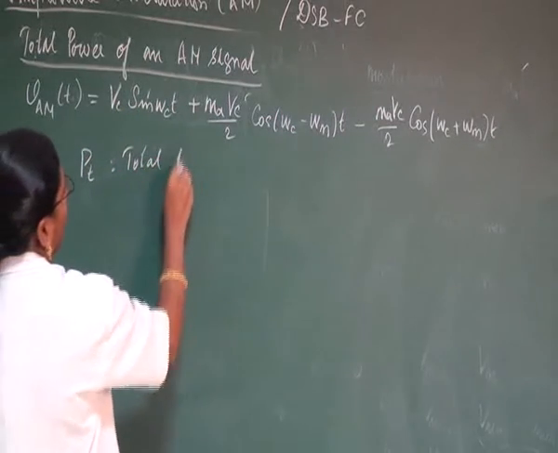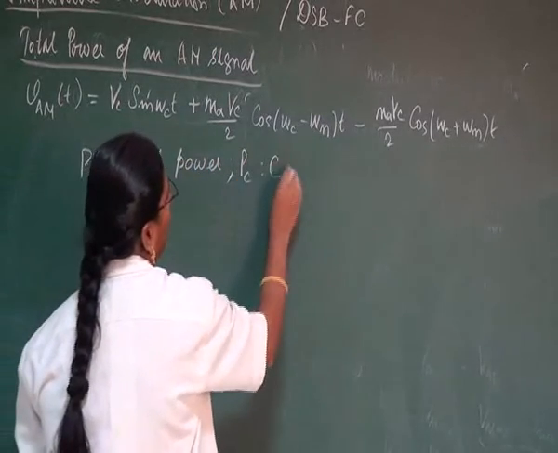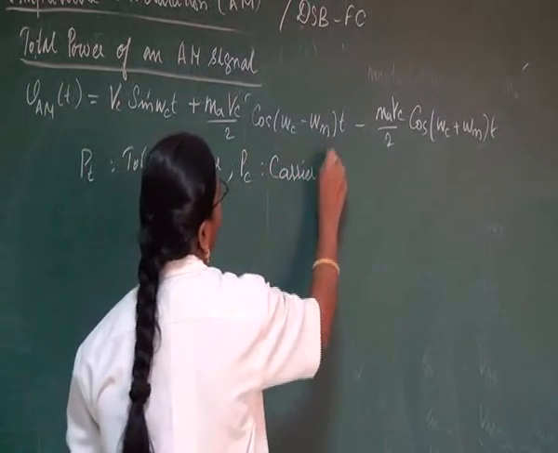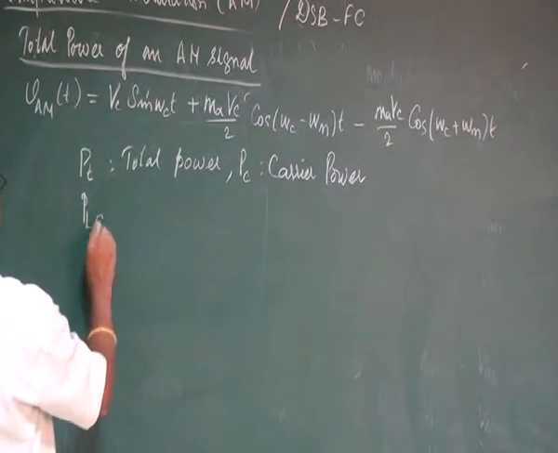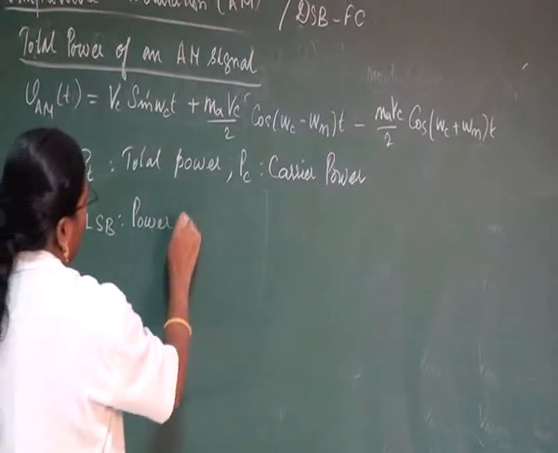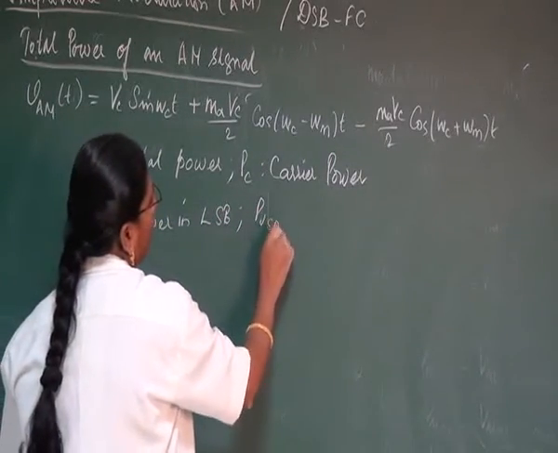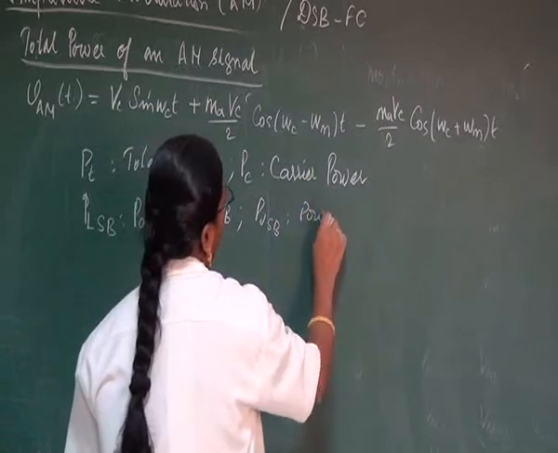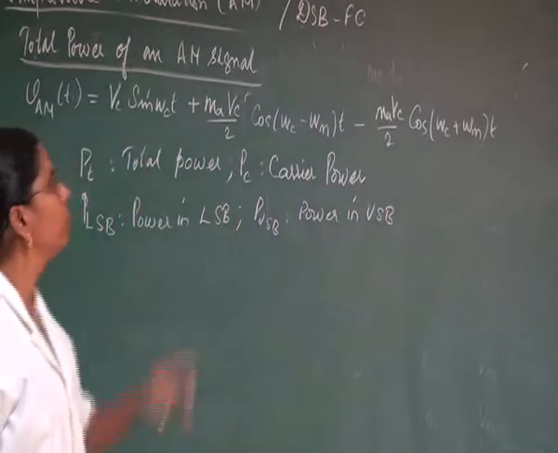Let us take Pt as the total power, Pc as the carrier power, PLSB as the power in the lower sideband, and PUSB as the power in the upper sideband. So here we have three terms.